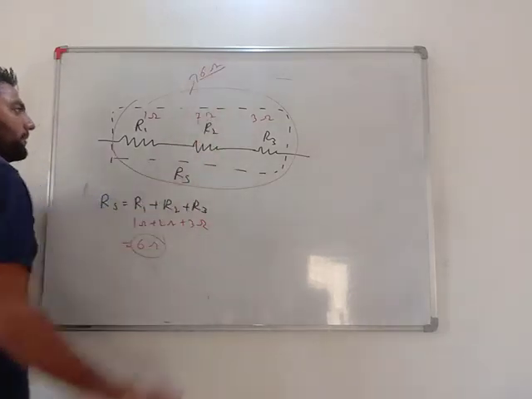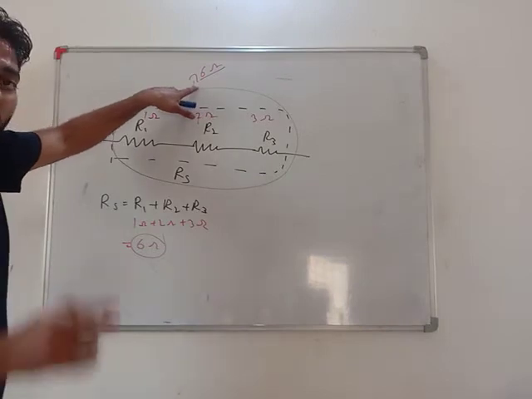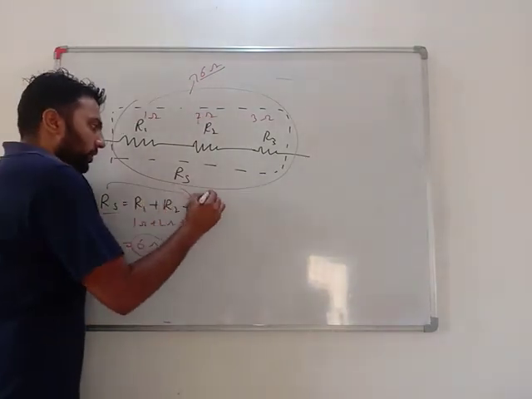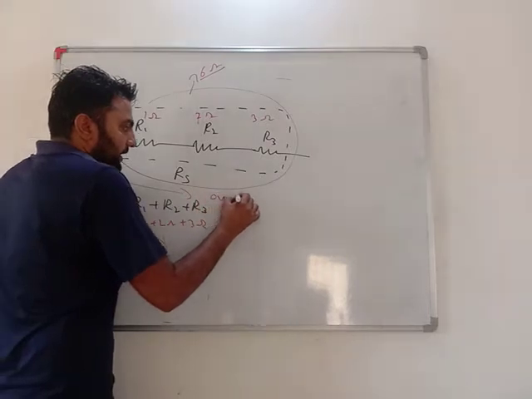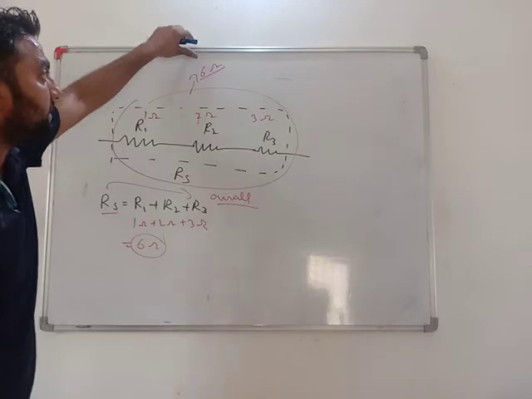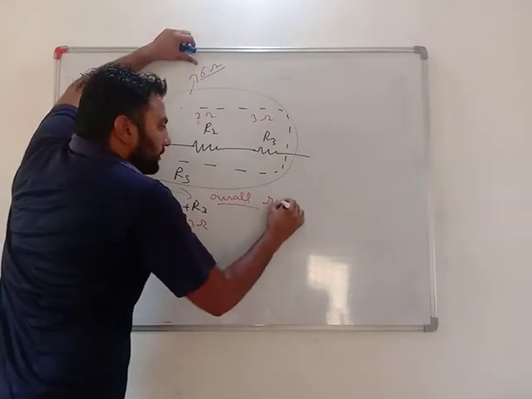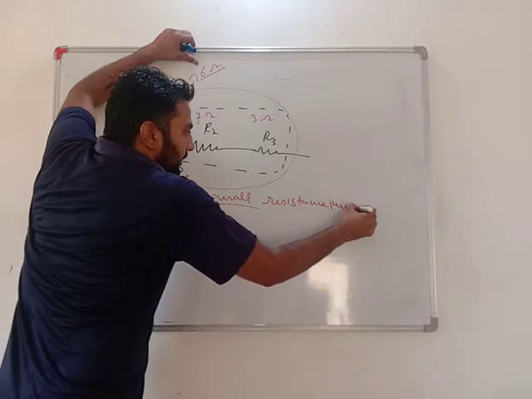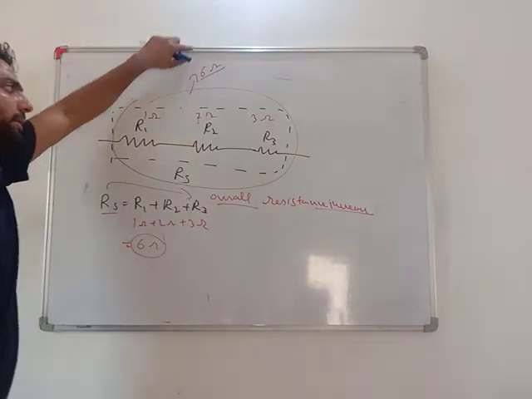Very important. In series, overall resistance increases. Very important. 1 ohm, 2 ohm, 3 ohm, and overall is 6 ohm. Overall resistance increases. Very important.